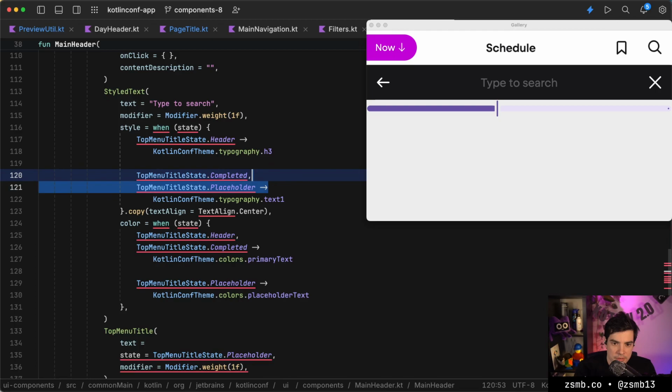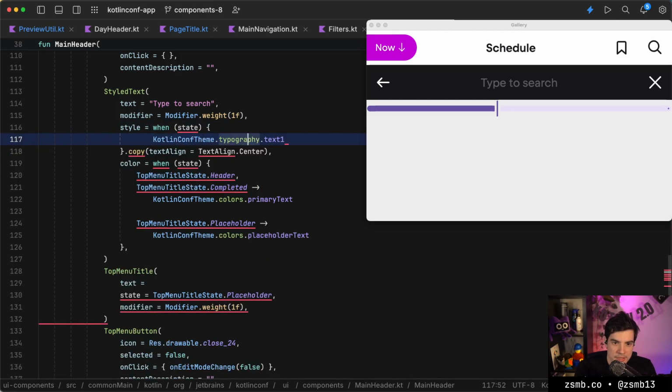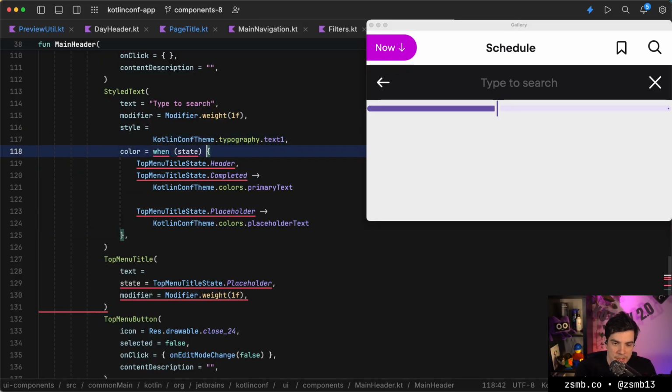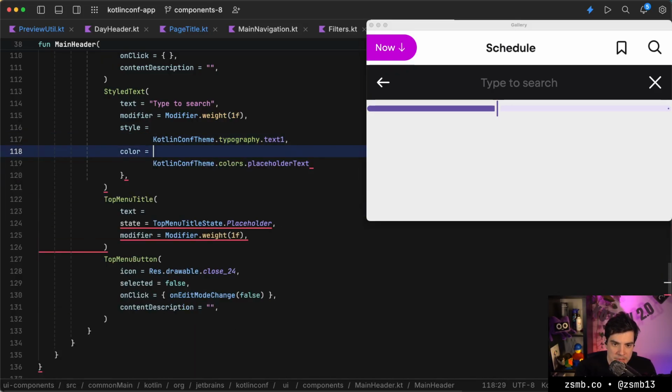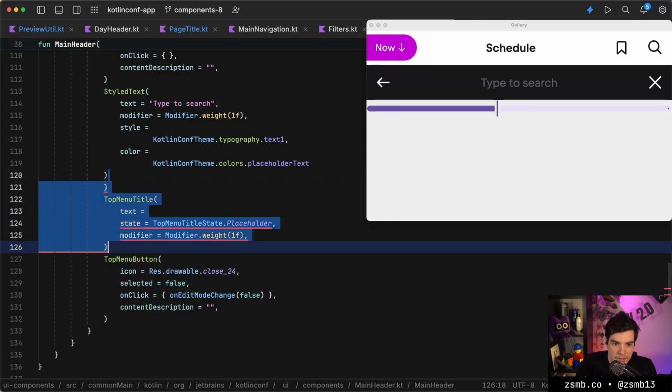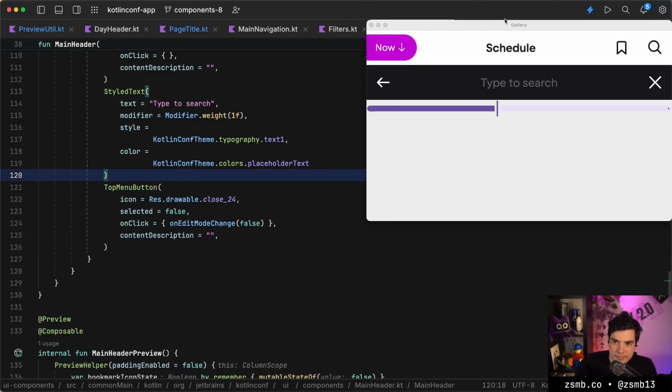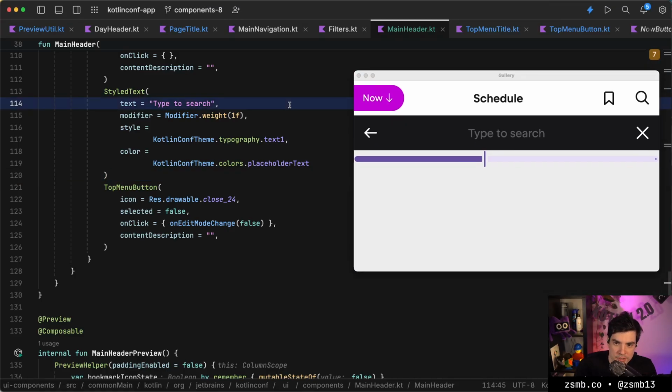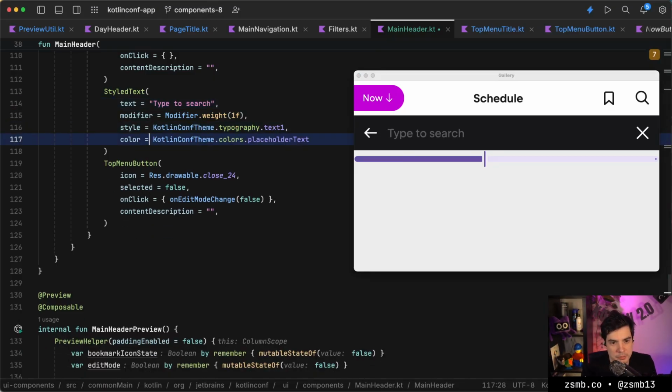So the placeholder is text1 style, doesn't need alignment, and the placeholder was placeholder text colored, and that's it. Any compilation errors? No. So if we save, it reloads, and now it's to the left. Very good. We are making progress.